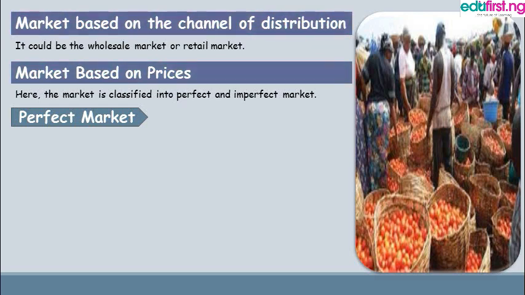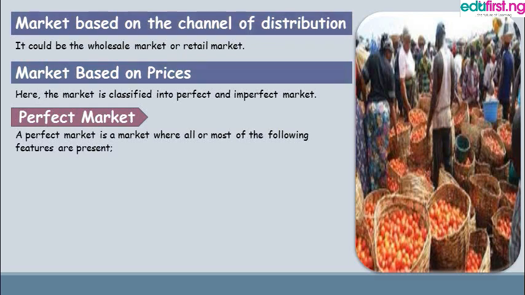When we talk about the perfect market, a perfect market is a market where all or most of the following features are present. The first is that commodities must be homogeneous, that is, they must be identical in shape, in sizes, in prices.